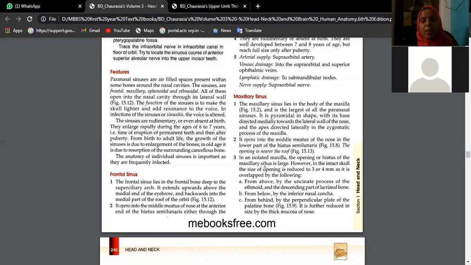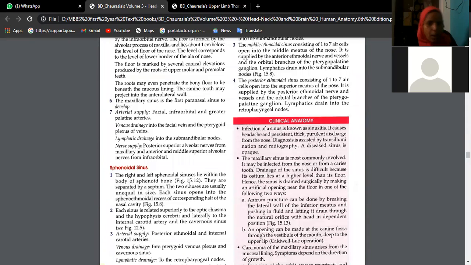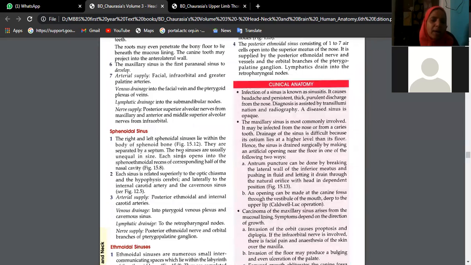And we know it is opening in the lateral wall of the nose, isn't it? With the hiatus semilunaris, in the middle part of the hiatus semilunaris. Okay, beta? So maxillary air sinus is supplied by facial artery, infraorbital, greater palatine. Venous drainage goes into the facial vein and pterygoid plexus of veins. Lymphatic drainage is into submandibular lymph nodes. Nerve supply: posterior superior alveolar nerve.